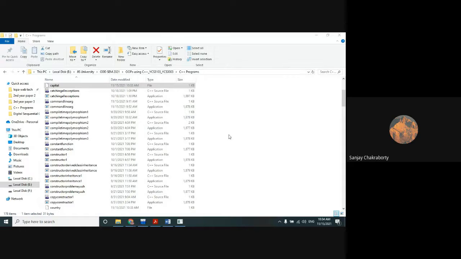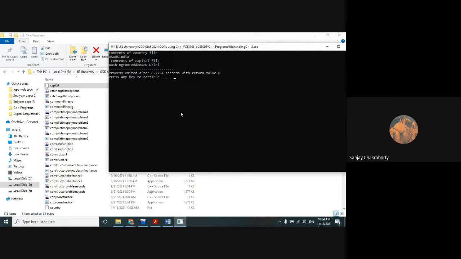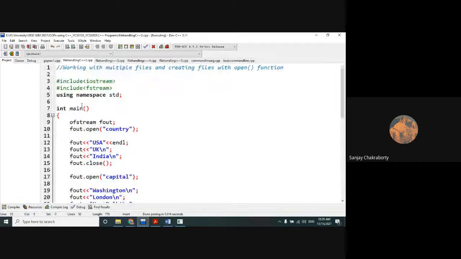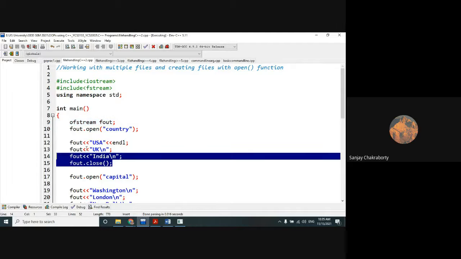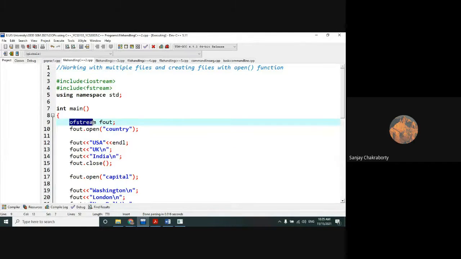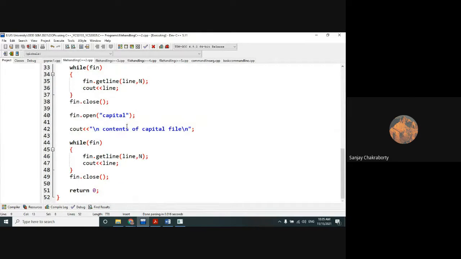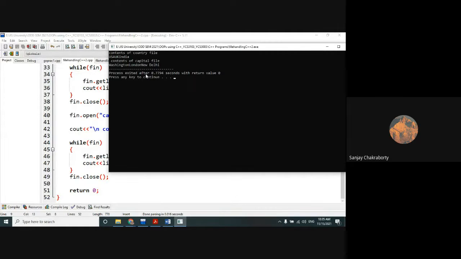In the same program, the programs are very much similar. You can also do the same program by using the constructor method. But the advantage and disadvantage of the open and constructor methods, which I have already told you: in case of the open method, you don't need to write the creation of the output stream object multiple times. In the constructor method, after closing that object, you have to create the object again under ofstream. So that is the only advantage the open method has in this program. And the output is very much similar.